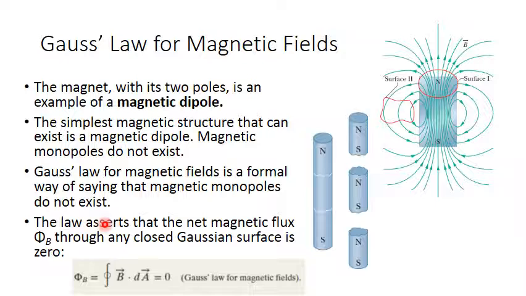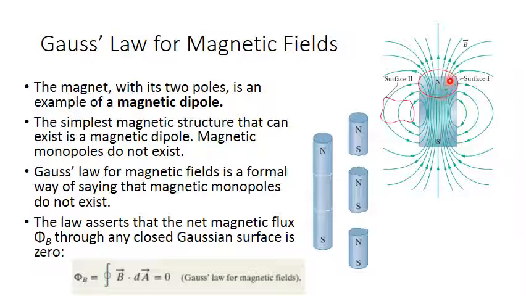So Gauss law for magnetic field is a formal way of saying that magnetic monopoles don't exist. The law asserts that the net magnetic flux phi B through any closed Gaussian surface is zero. How come? Assume this is a closed surface around the North Pole.